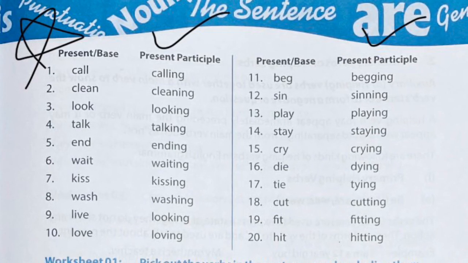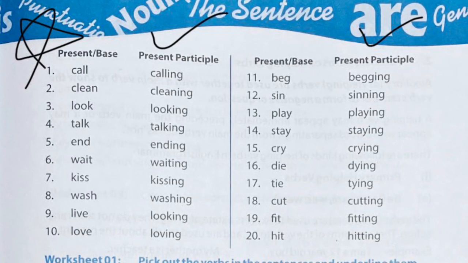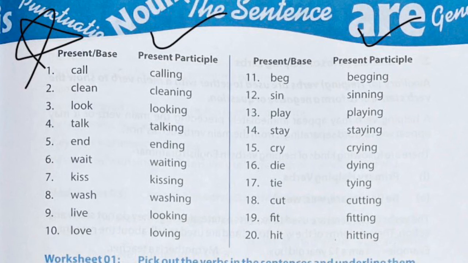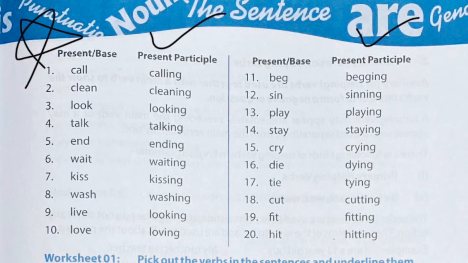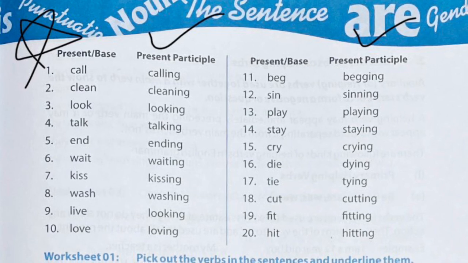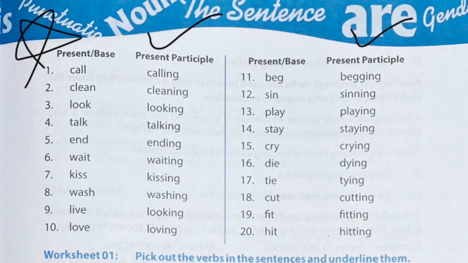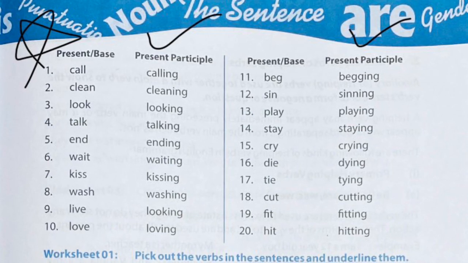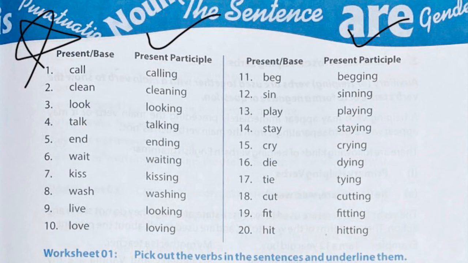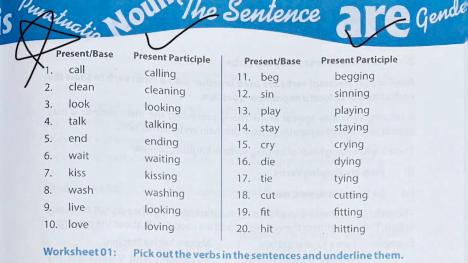Like this, with all these present verbs, in the present participle they have added ing. So this is all we have discussed, the forms of verbs and the kinds of verbs in present participle.